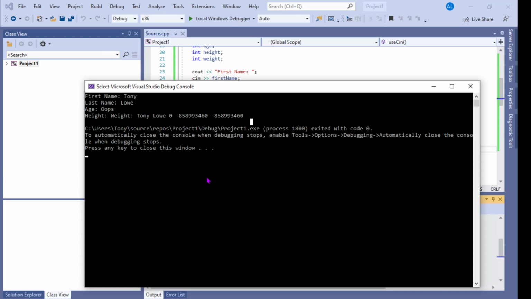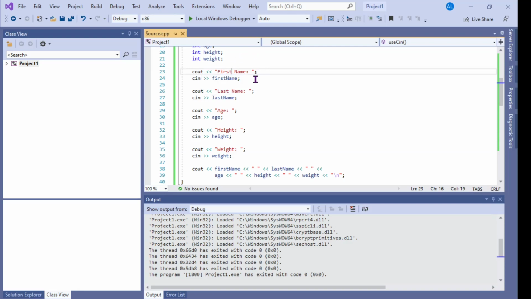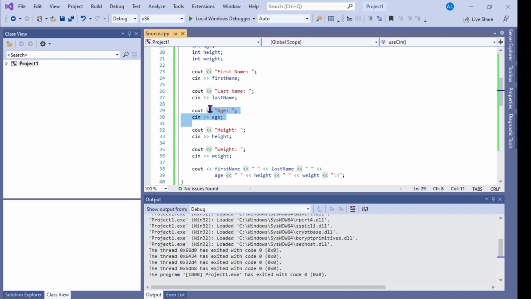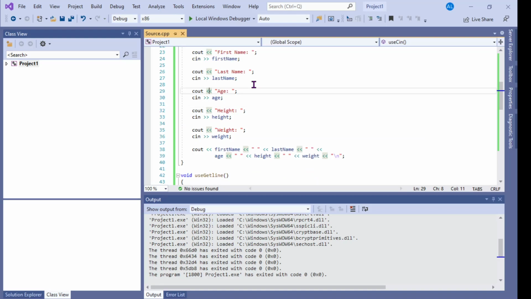Had I been doing validation inside of here and had some loop, I could have ended up with really screwy behavior where it's looping around, and it either gets in an eternal loop, or I can never really enter data once I failed because it never clears that buffer. So cin basically just looks for the next thing it's expecting. If it's looking for a string, it's going to go up to the next space character. If it's looking for an integer, it's also going to look for the space character, but it might interpret the other characters as some other meaning.